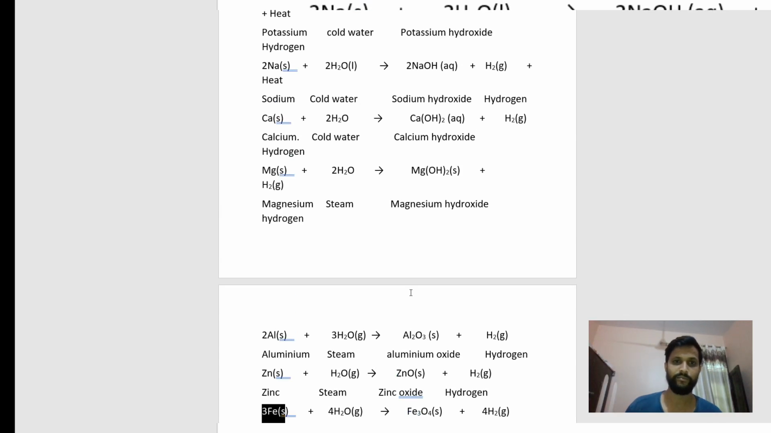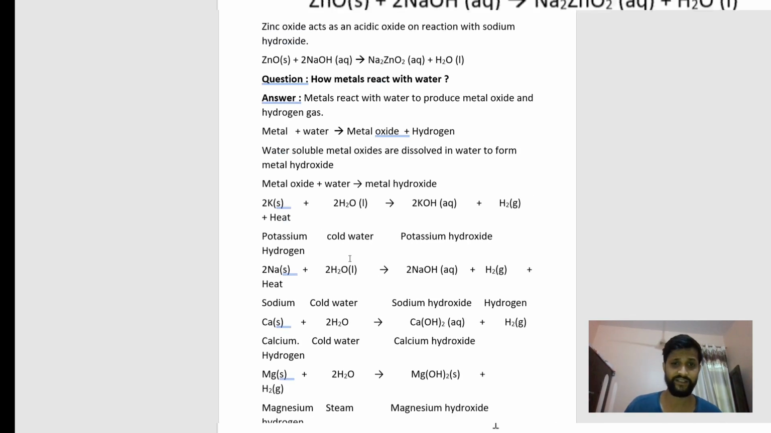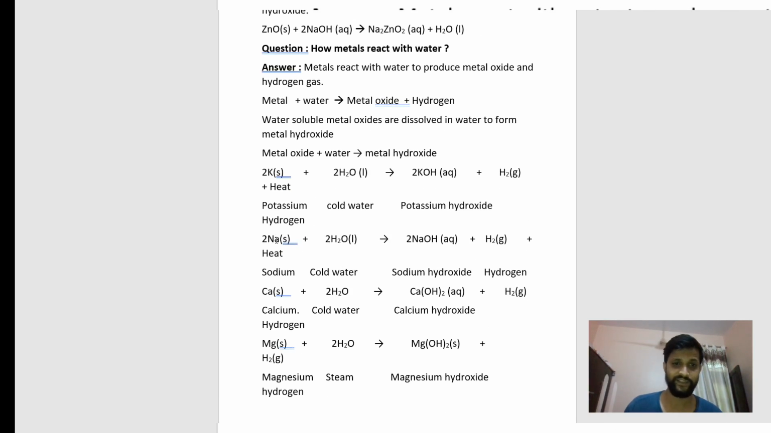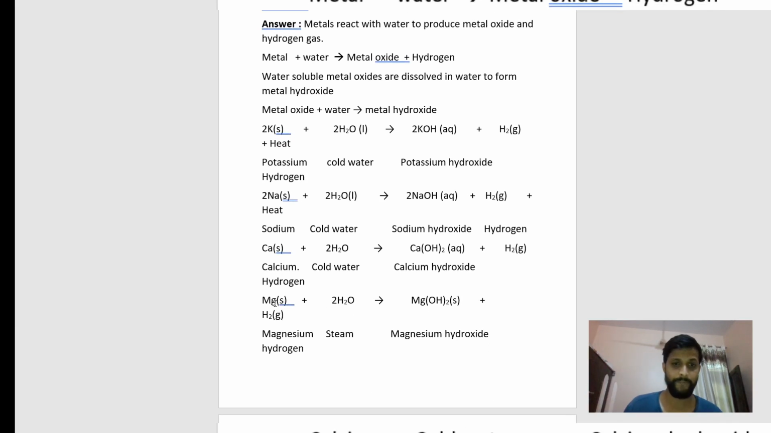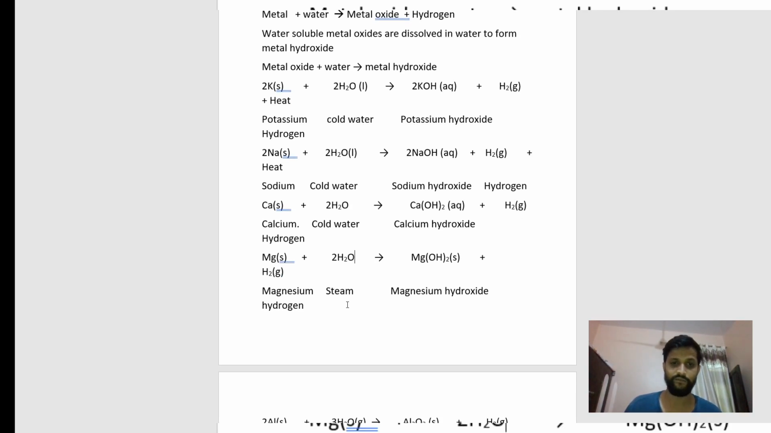But here we have an important property: potassium reacts with the cold water, which means it has a high reactivity. In the same way, sodium also reacts with the cold water, calcium also reacts with the cold water. But magnesium reacts with the steam, meaning the reactivity of magnesium is less. Steam means the vapors of water.